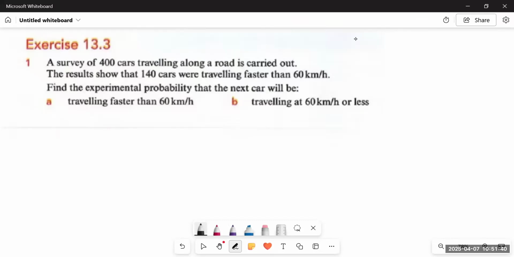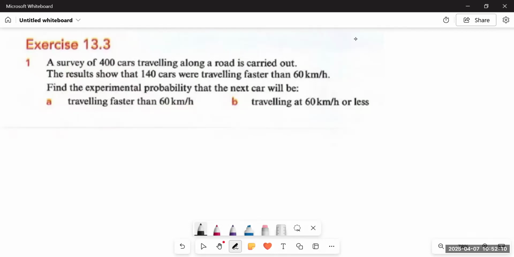Today, we are going to start exercise 13.3, after getting a concept of mutually exclusive outcomes and equally likely outcomes. Now, we are going to do something about experimental probabilities. We have done theoretical probabilities. Now, we will do experimental probabilities when outcomes are not equally likely. We can use an experiment to estimate probabilities. So that is called experimental probability.